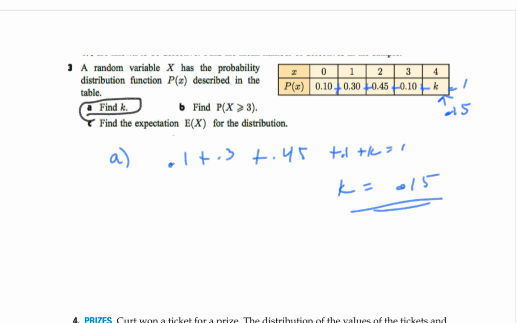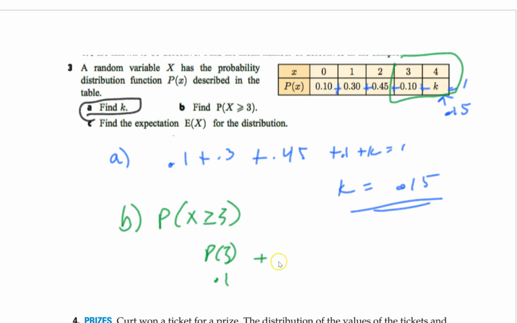Now the next question is, it says, what's the odds of getting greater than or equal to 3? Now, key important, it says greater than or equal to 3, so I'm going to go 3 or 4. We're just going to add those two up. So probability of 3 is 0.10. Probability of 4 is 0.15. We just figured that out. So we get 0.25.